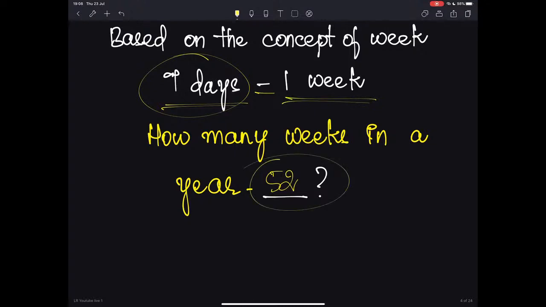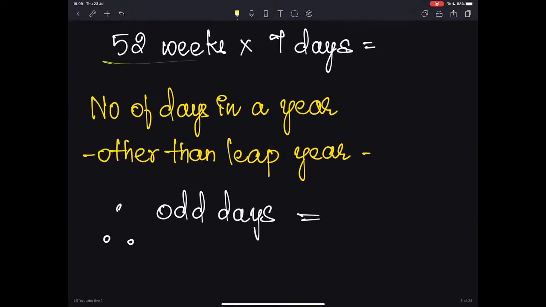Now if you calculate the number of days in a year based on the number of weeks, how many days will we get? Let us see. We have 52 weeks in a year, and we also know that we have 7 days in a week. So based on this, 52 weeks into 7 days, you will actually get only 364 days.